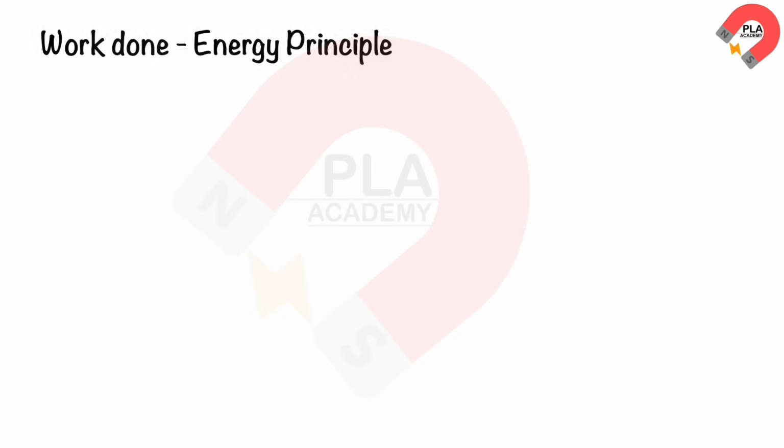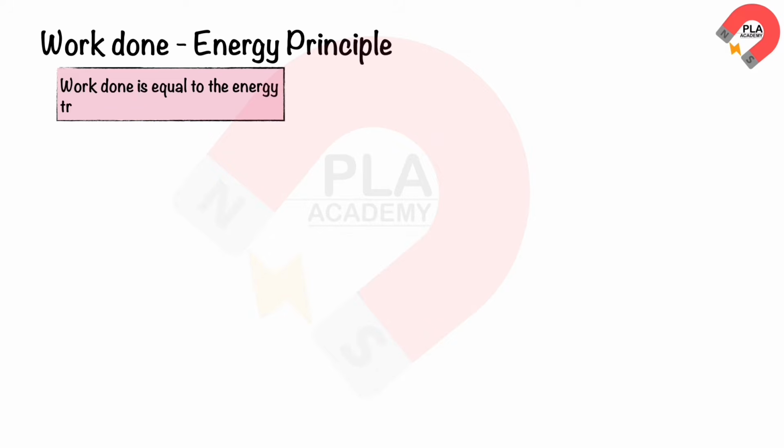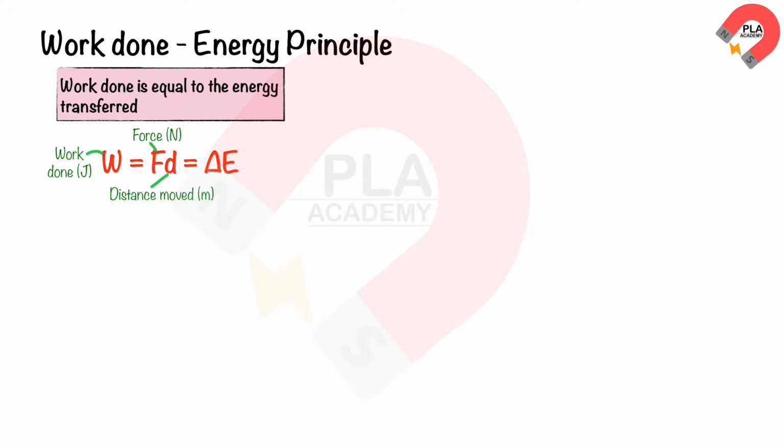Work done and the energy principle state that mechanical or electrical work done is equal to the energy transferred. We can express this relationship with the equation W equals F D equals delta E, where W represents the work done in joules, F represents the force in newtons, D represents the distance moved in meters, and delta E represents the